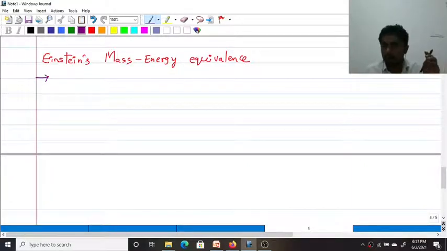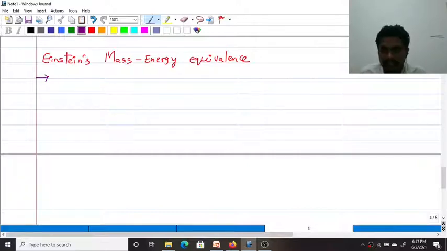Mass can be converted into energy, energy can also be converted into mass. And the total energy and mass of the universe is constant.